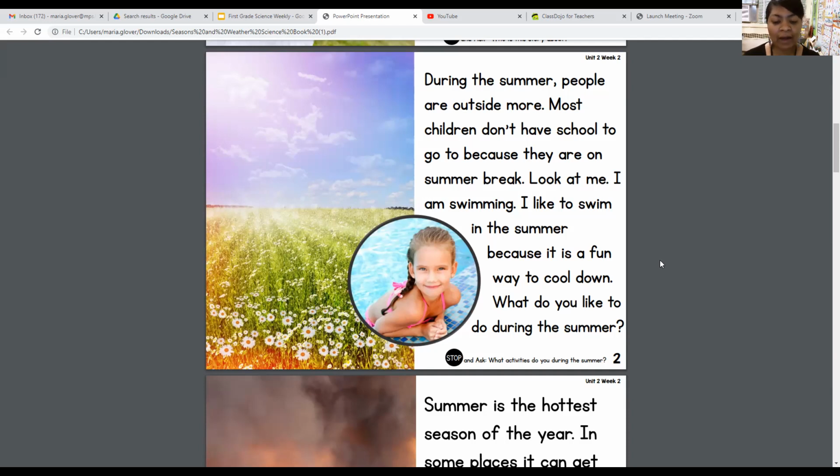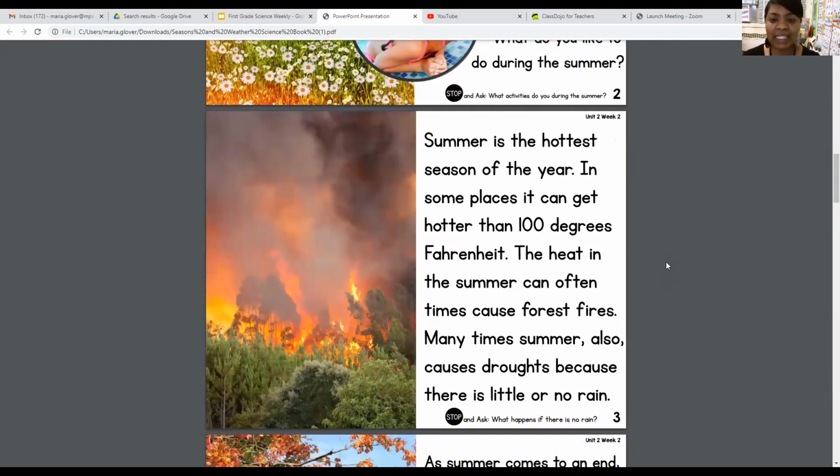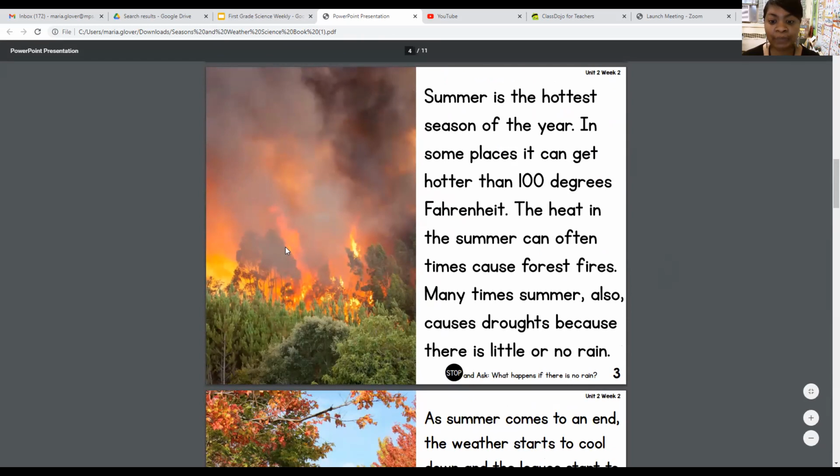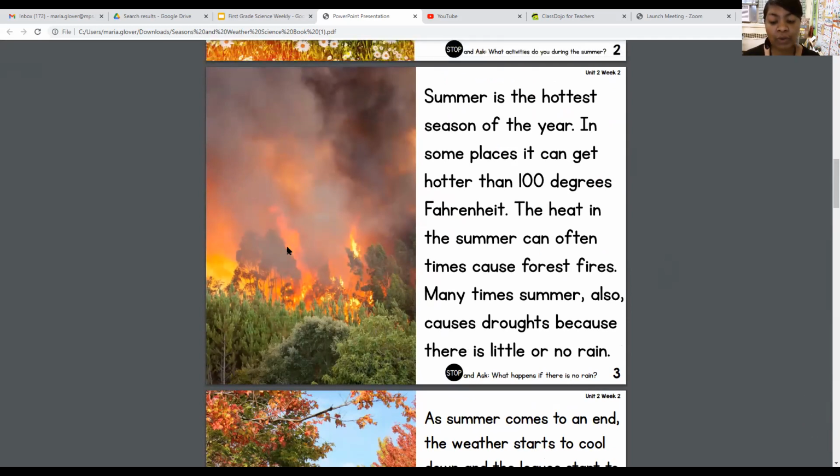Okay, awesome job. Summer is the hottest season of the year. In some places, it can get hotter than 100 degrees Fahrenheit. The heat in the summer can oftentimes cause forest fires, which is what you see here in this picture. Many times, summer also causes droughts because there is little or no rain. So, what happens if there is no rain? That's right, there is a drought.